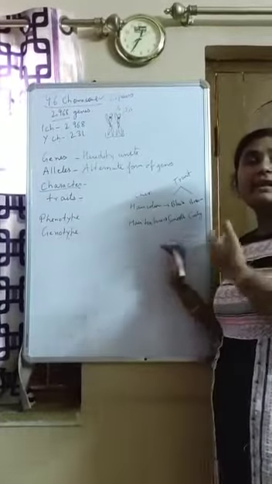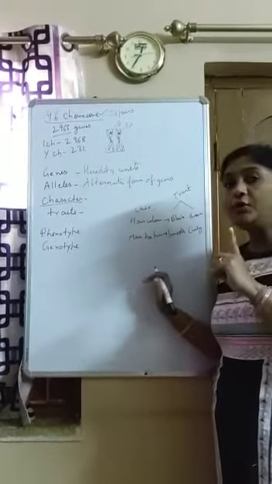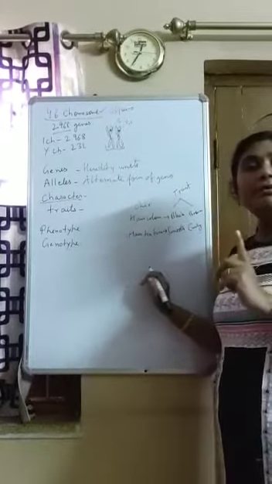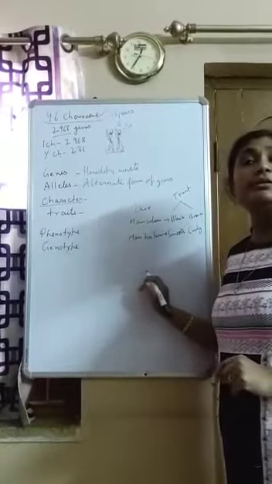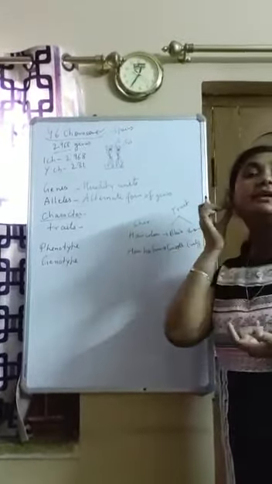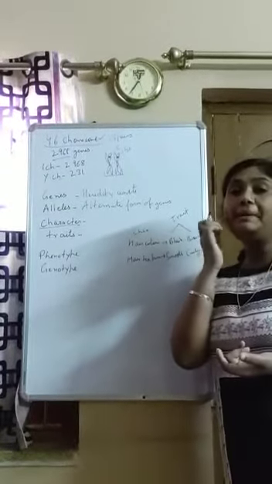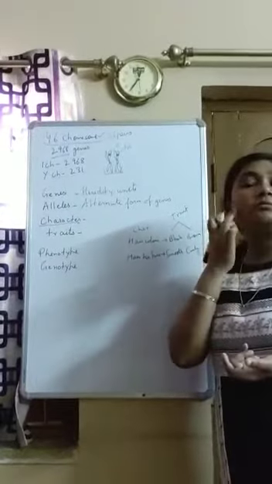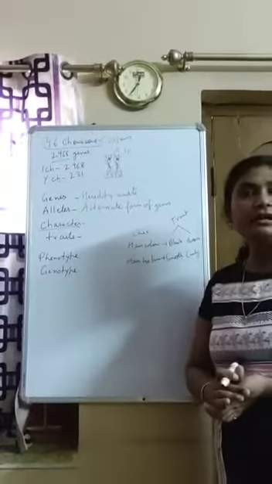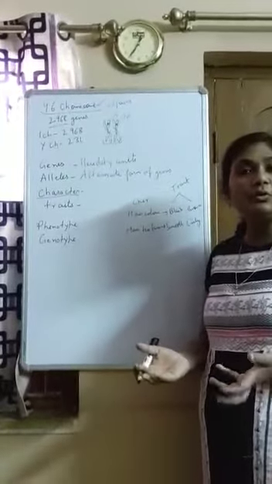You can see characters around you. You will see roller: if you can roll your tongue, you are a roller. But some of you will not be able to roll your tongue. You are a non-roller. Your earlobe: this is a free earlobe. Sometimes the earlobe is joined like this. That is a jointed earlobe. Dimple cheeks. So they are two characters. Right-handedness, left-handedness. These are also two traits.